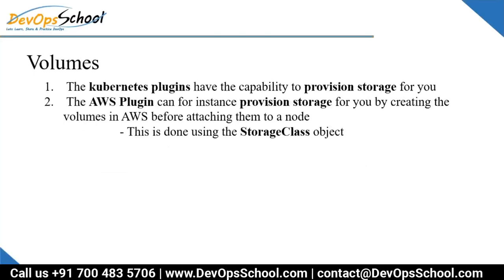Understand that Kubernetes plugins have the capability to provision storage for you, such as the AWS plugin. The AWS plugin will help you provision the storage for you, but on AWS infrastructure, something like that.